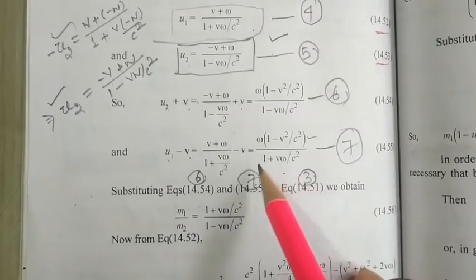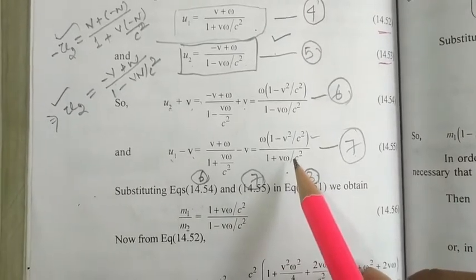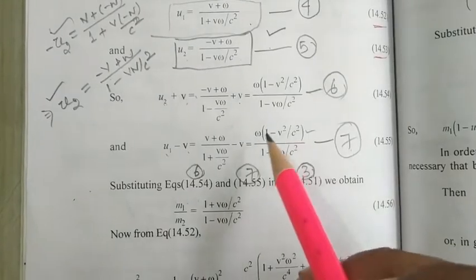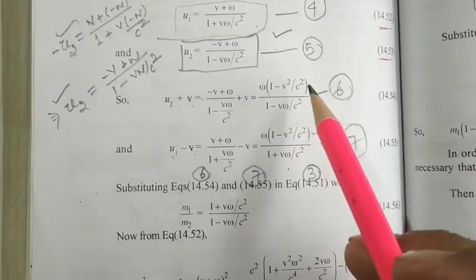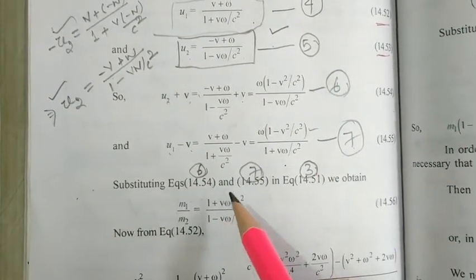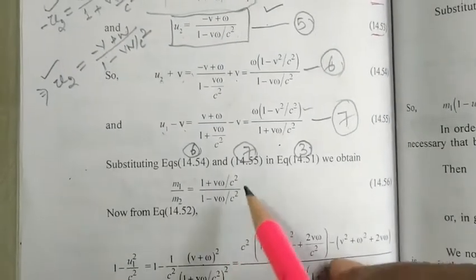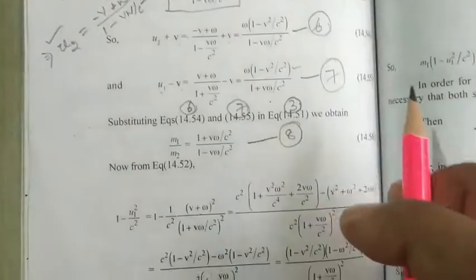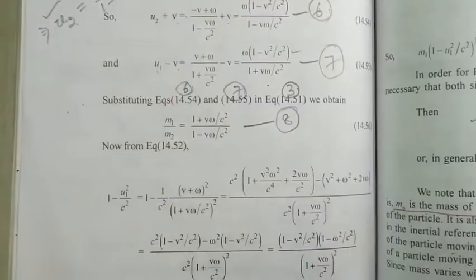This term 1 plus v omega by c square will go to the numerator. So 1 plus, and this term is going to be cancelled out, and we get 1 plus v omega by c square by 1 minus v omega by c square. Let it be your equation number 8.